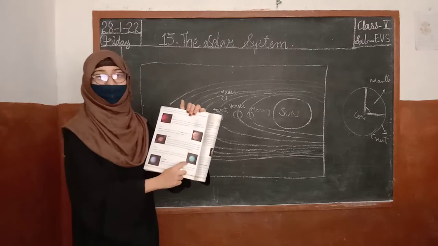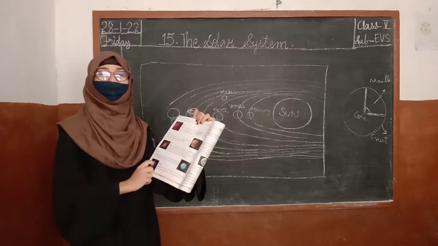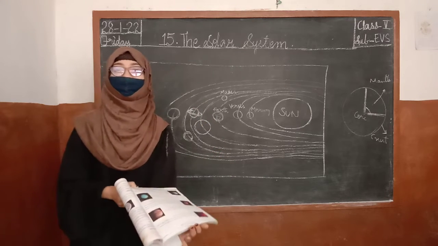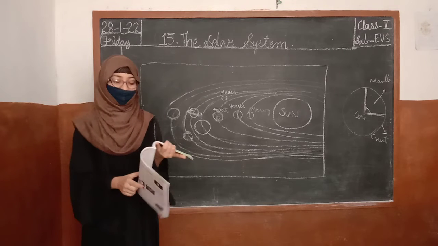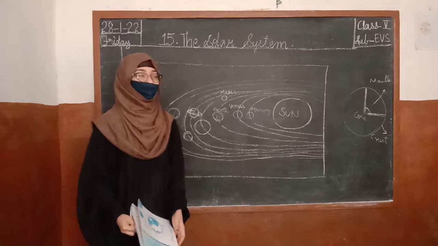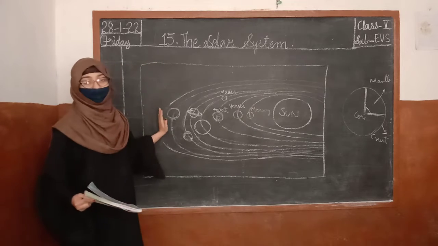Neptune looks like Uranus only because it is almost the same in color. It is a very cold planet and appears bluish in the night sky. How does it appear? It appears blue in color. It is the farthest planet from the sun.